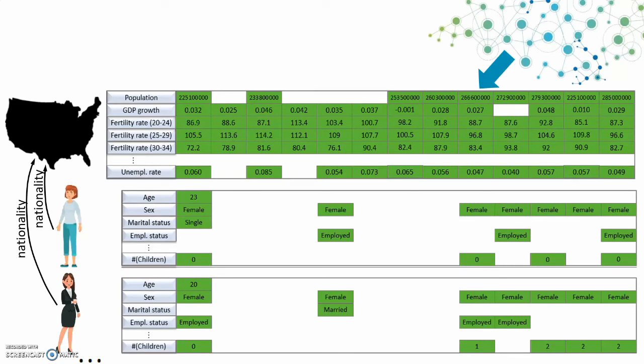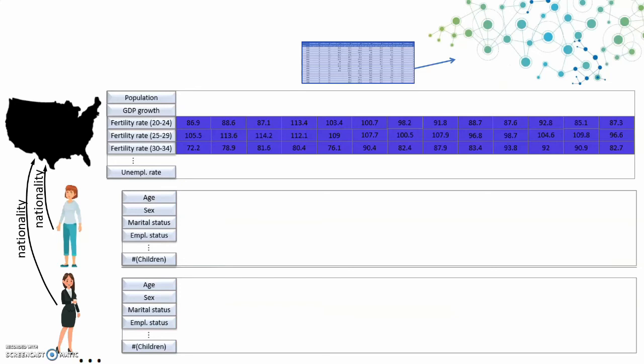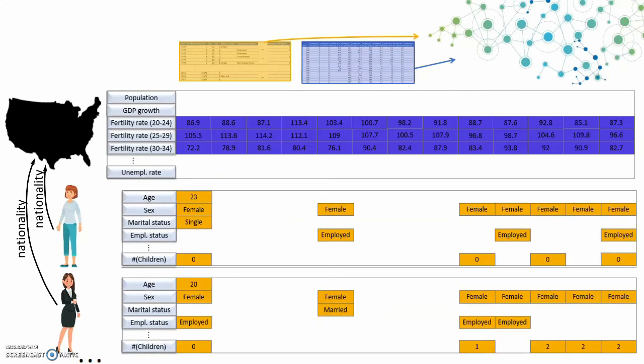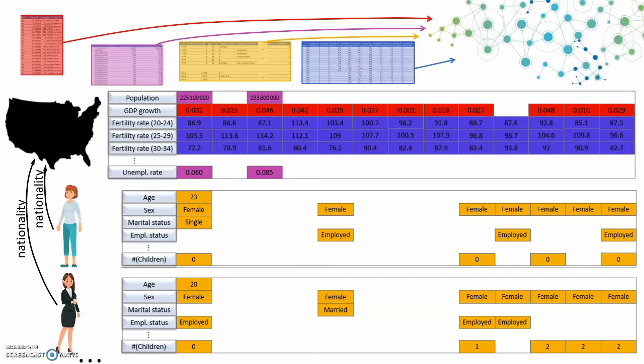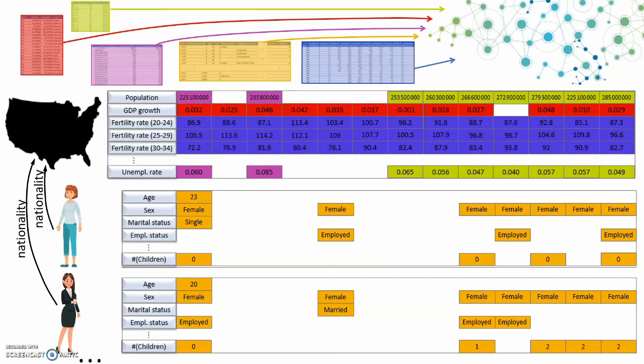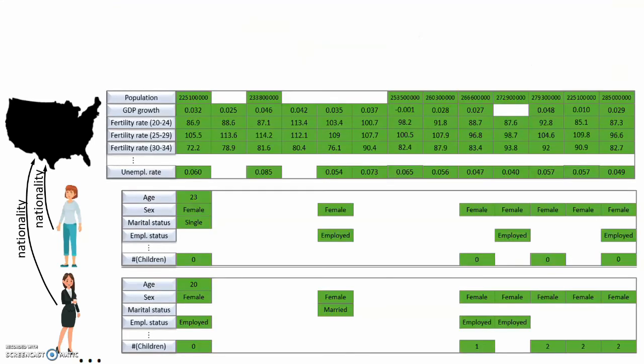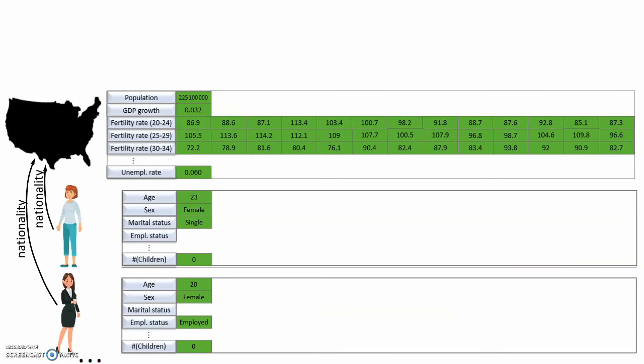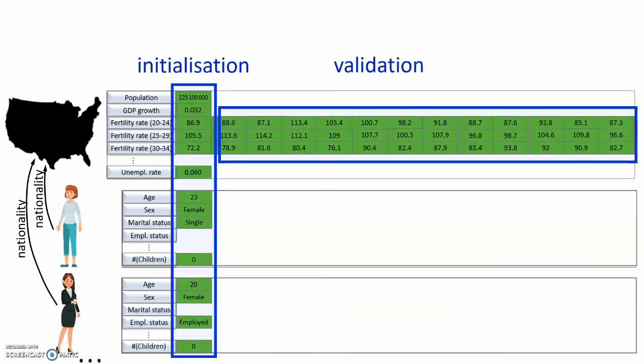Now, the knowledge base is an integrated repository of all the uploaded datasets. So in practice that means the fertility rates come from the dataset we just now uploaded. The data on American women comes from the National Longitudinal Survey that we had uploaded earlier. And there might be other data about America coming from other tables which we or other users had uploaded previously. Now, we don't actually need all of this data, we only need this, which is the data used for initialization and validation.